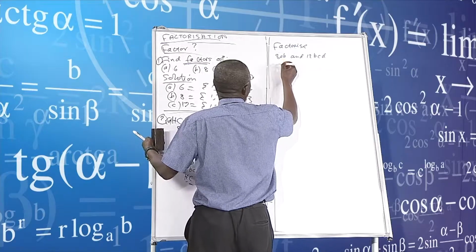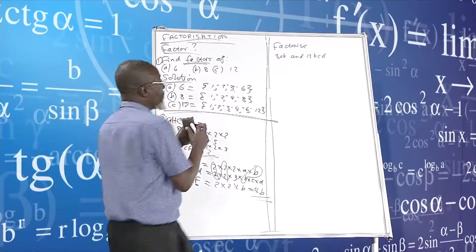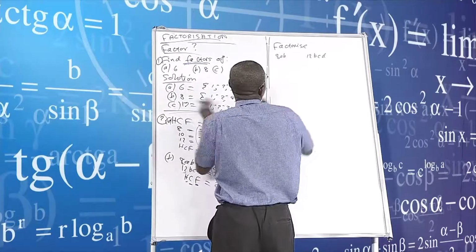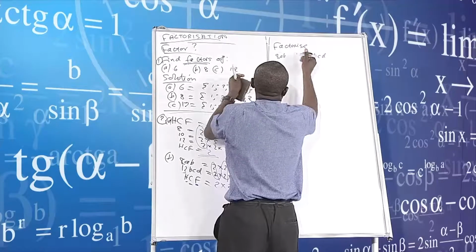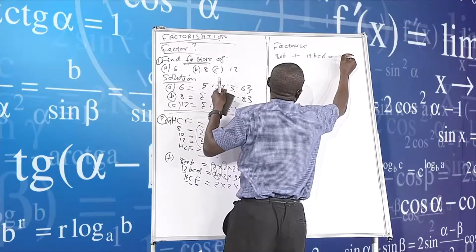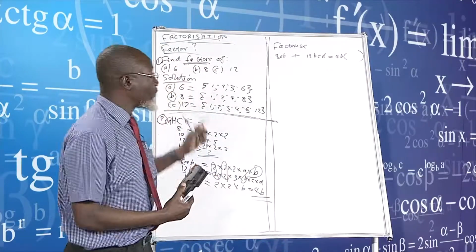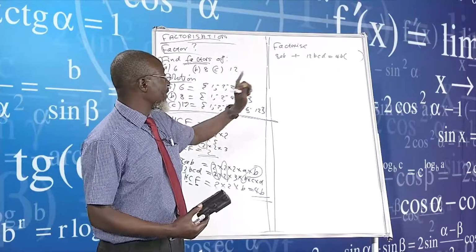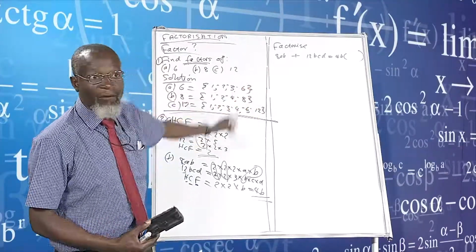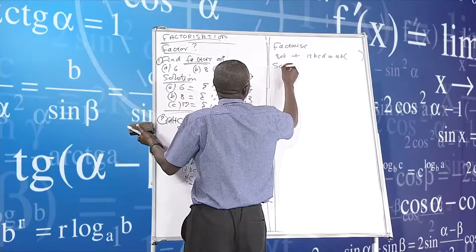So I will now say here we've got our, remember, for us to factorize that, sorry, let me put an equal sign here. Let me say this is factorized, and then put a plus sign here, factorized, and then I want to say 4B, and then I want to do that one. So the question is factorize 8AB plus 12BCD is equal to 4B, like that, and then I put brackets. That is the question, factorize. So I will now say solution.